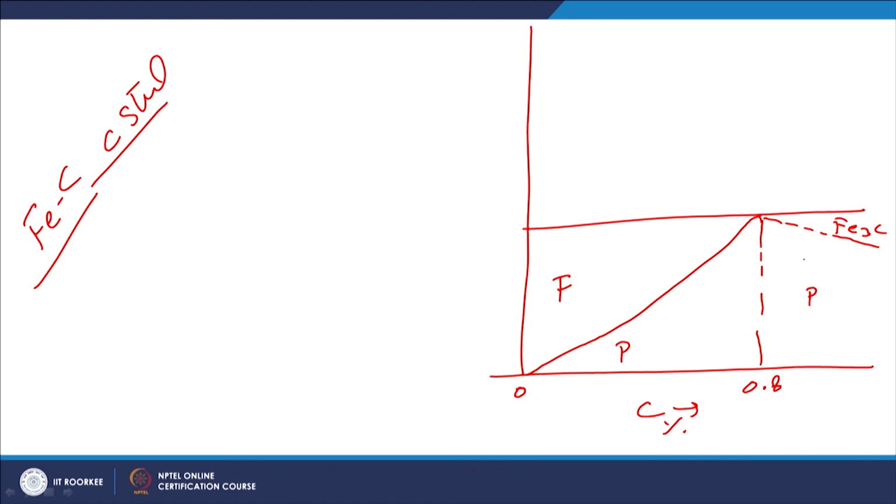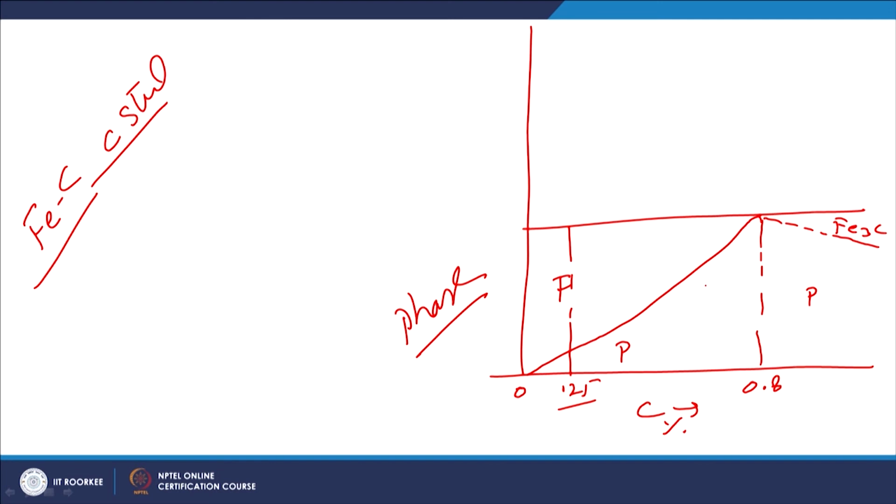Since iron carbide is harder than pearlite and pearlite is harder than ferrite, an increasing percentage of pearlite will increase the hardness, and when iron carbide starts appearing in the matrix, it increases the hardness further. So, this is about the phase variation as a function of carbon content. For low carbon steel, ferrite is dominating up to about 0.25%, pearlite is less and ferrite is more.